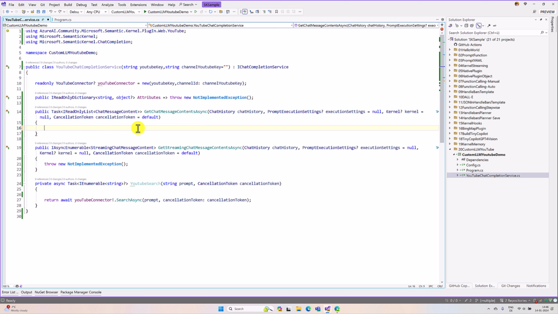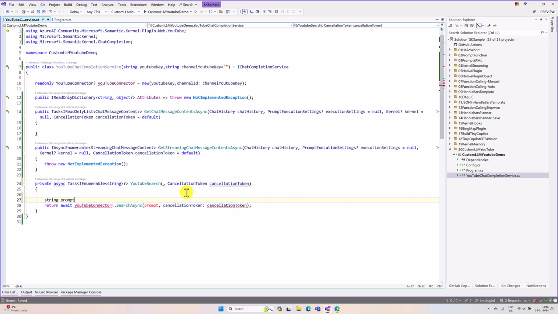Remove this default implementation. We have to read the prompt from the chat history. For that, these two functions use the same property. The first property here, you can see the chat history, and the chat message content also uses the same. So the private function I'm going to change here to pass the chat history. Let it be like this. Copy this one and pass it here.